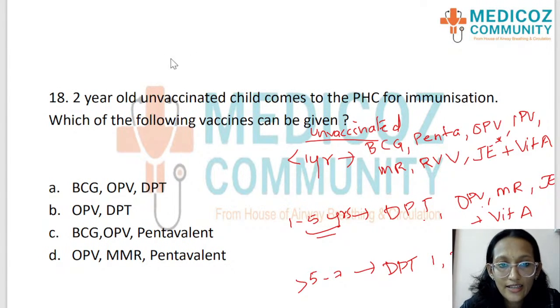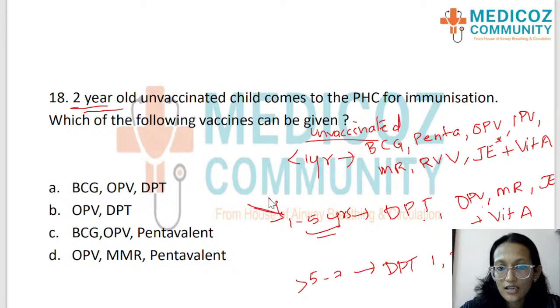Here the child in our question is a 2-year-old unvaccinated child. So which category is it coming? The child comes into the second category. So we can give OPV, DPT, MR, JE. Let us look at our options.